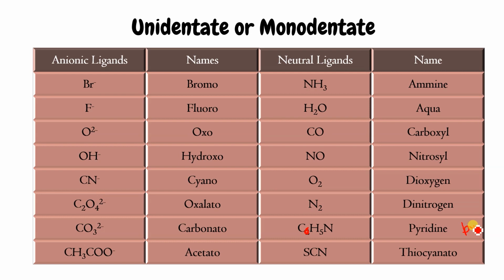Okay, like in structure, in formula, it will be given as a PY also. So you have to understand what it is. Okay, SCN is thiocyanato. The important one is this. Very rarely they are used. Generally, compounds of these you don't find. And this one is again important.